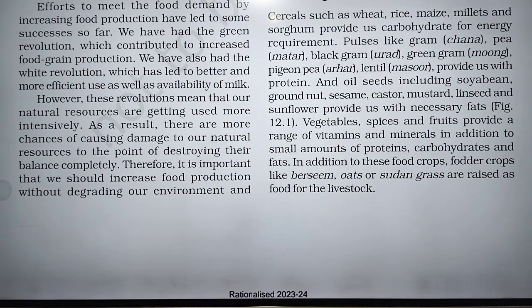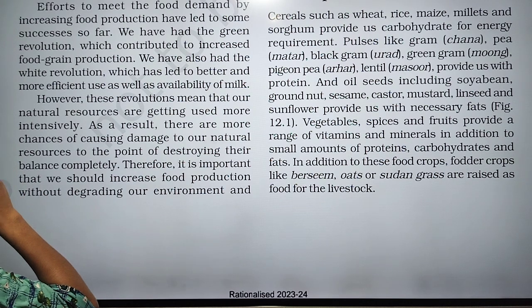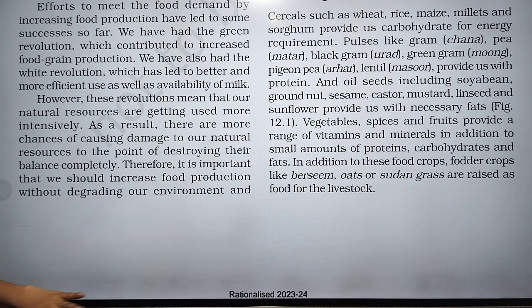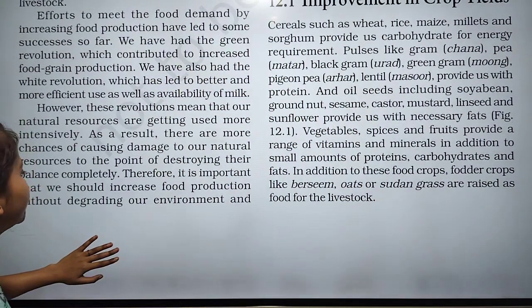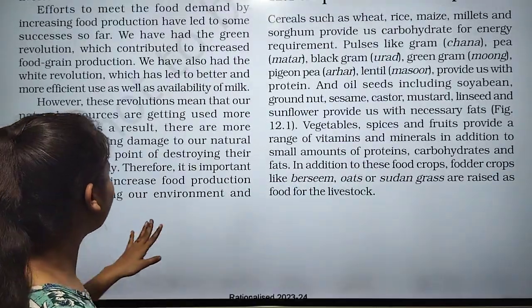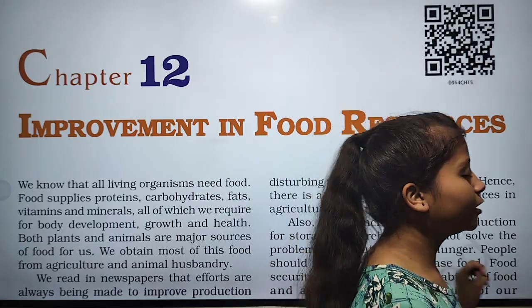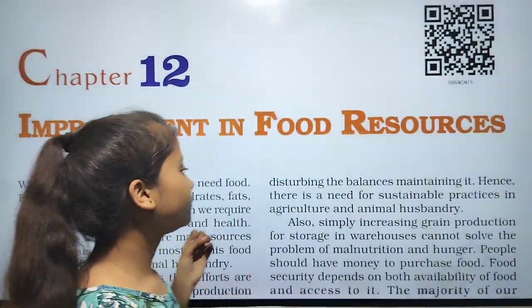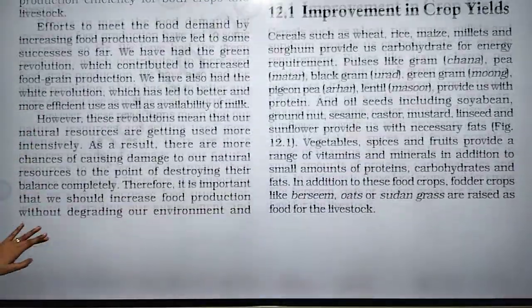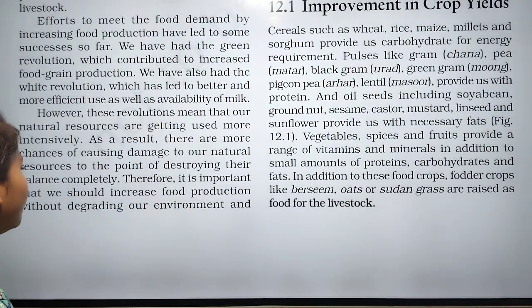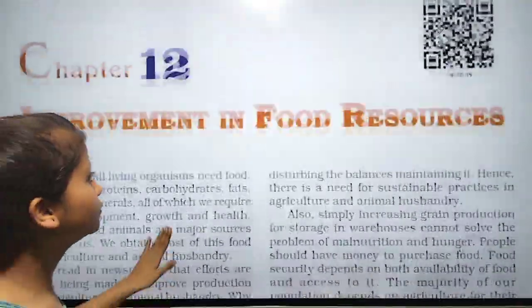As a result, there are more chances of causing damage to our natural resources, to the point of destroying their balance completely. Therefore, it is important that we increase food production without degrading our environment and disturbing its balance. It is very important to increase our food production without degrading our environment.